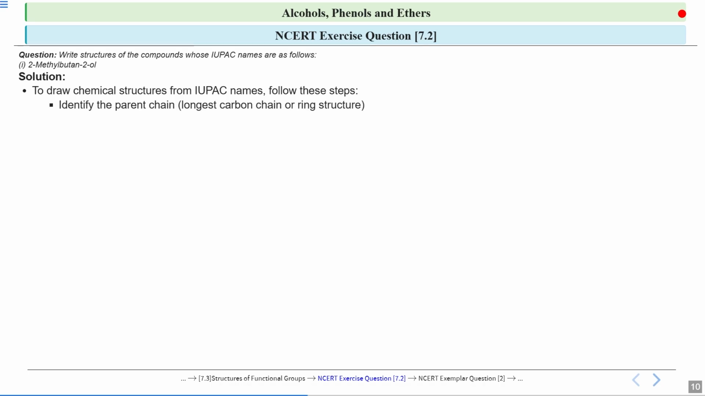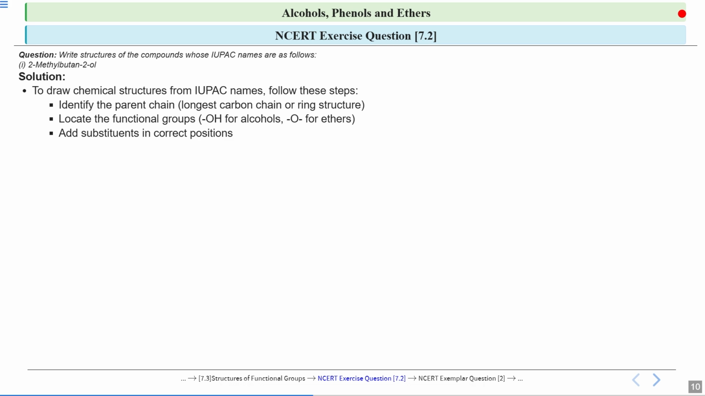The first step is to identify the parent chain. In your compound, you have to find the longest carbon chain. Whatever is the longest carbon chain will be your parent chain, or it can be a ring structure also. Next, you have to locate the functional groups. In the case of alcohols, there is the hydroxyl group. For ethers, there is oxygen, and there can be aryl or alkyl groups. So you need to locate those functional groups in your structure.